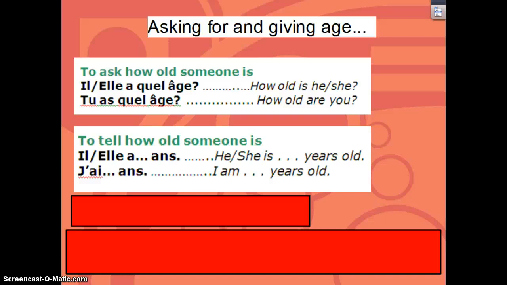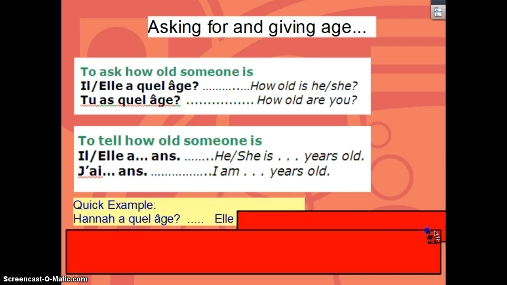And just to stick with the pattern, if you want to say I am 15 years old, again, if you'll notice on this phrase there's a dot dot dot so that you can fill in an actual number, you would say j'ai 15 ans. Now be careful, j'ai technically means I have. In French, they don't talk about being a certain number of years old, they talk about having a certain number of years. So it's one of those things where it doesn't translate word for word. Not a big deal, but just to make you aware so that when you do start using the phrase j'ai for I have later on in the year, you're not getting yourself confused.